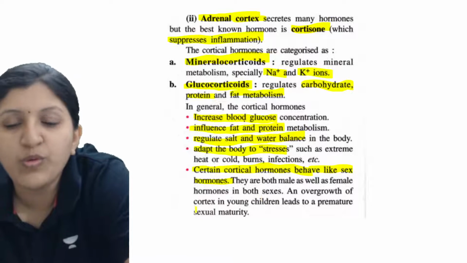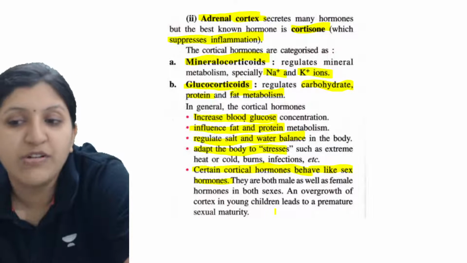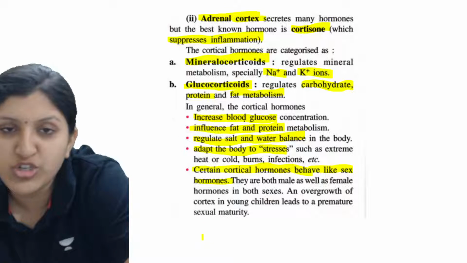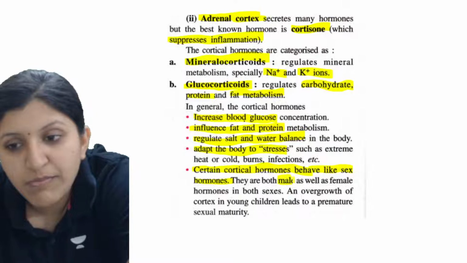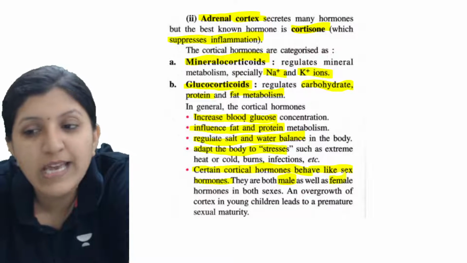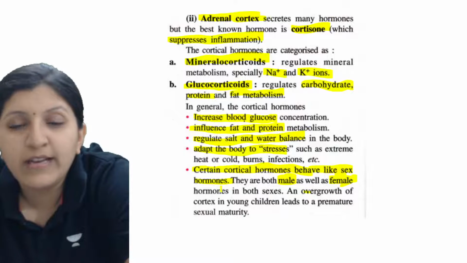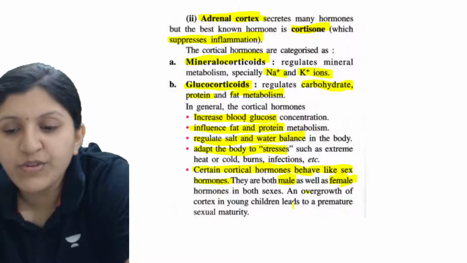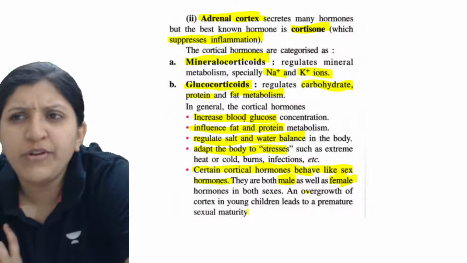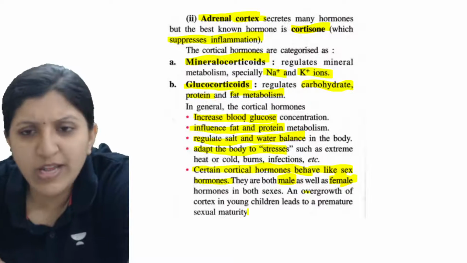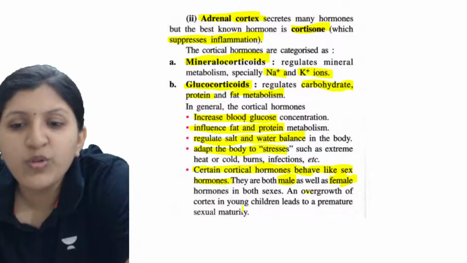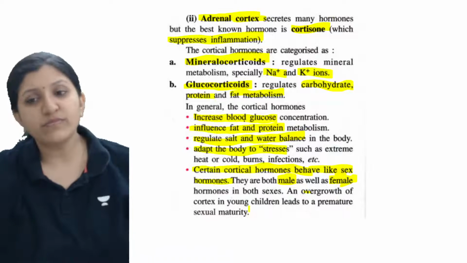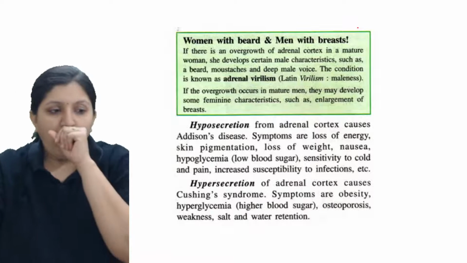An overgrowth of cortex in young children leads to premature sexual maturity. So here are some corticoids you can find.